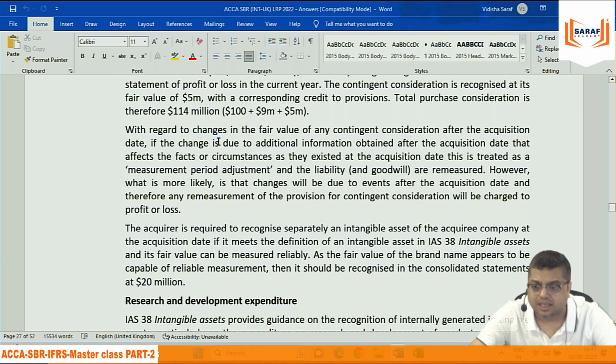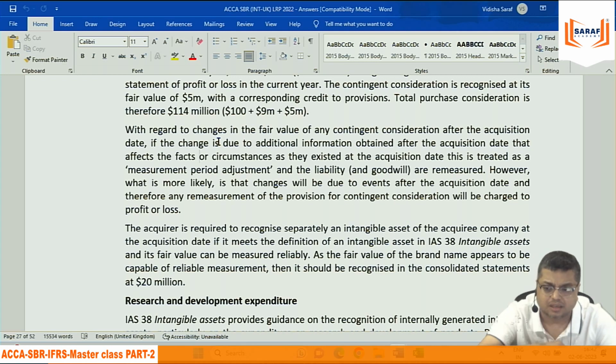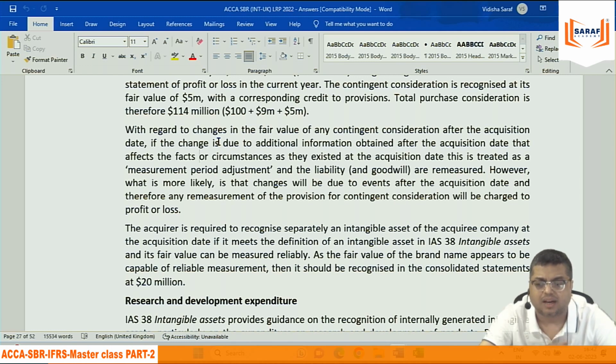With regard to change in the fair value of any contingent consideration after the acquisition date, if the change is due to additional information after the acquisition date that affects the facts or circumstances as they existed on the acquisition date, this is treated as a remeasurement period adjustment, and the liability and goodwill are remeasured. However, what is more likely is that the changes are more prospective. They are not that related to the pre-acquisition, and it will be recorded in P&L.